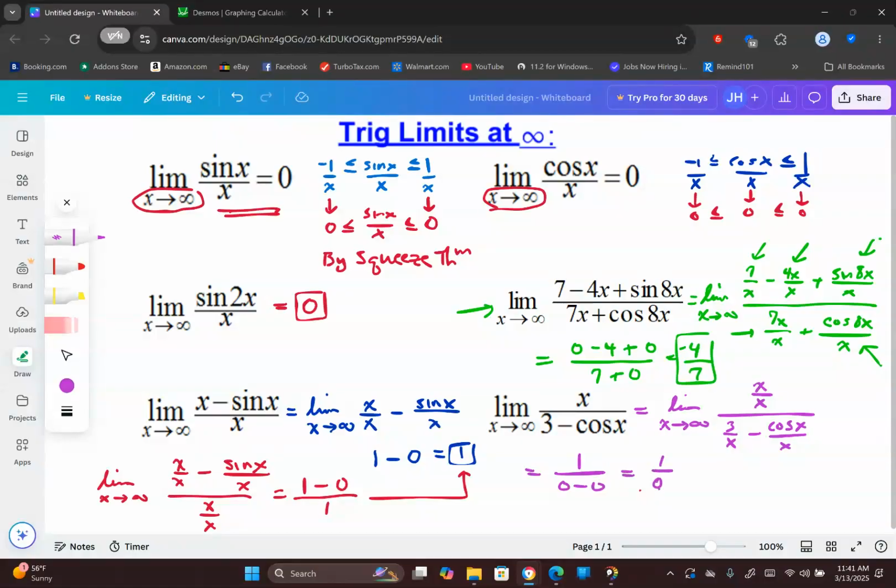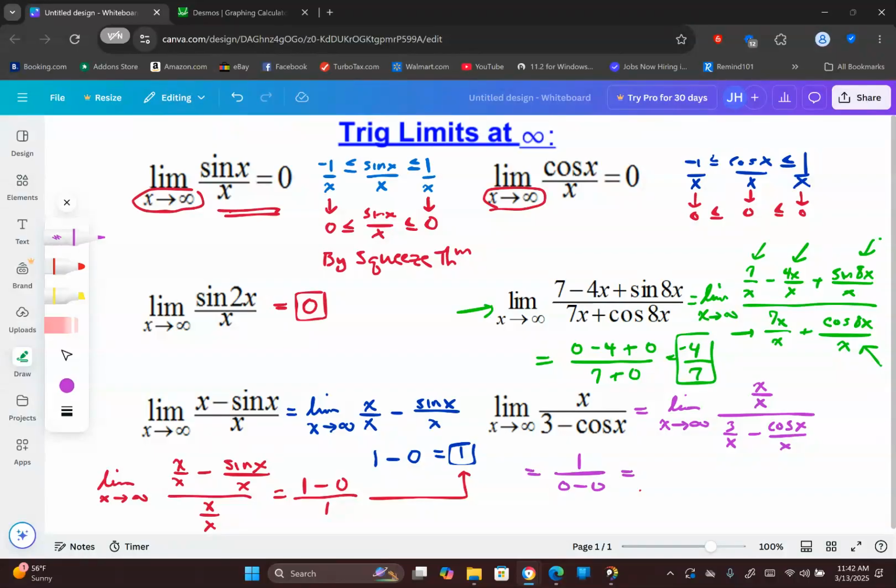Now, we discussed this in another video, if you've been watching my videos. That 0 on the bottom, we have to decide, are those positive numbers approaching 0, or negative numbers approaching 0? Because if these are positive numbers approaching 0, this goes to infinity. If these are negative numbers approaching 0, the answer is going to be negative infinity. And guess what? I have to figure out which one it is. So here's the thing. What I need to know is, what's bigger, 3 over x or cosine of x over x?